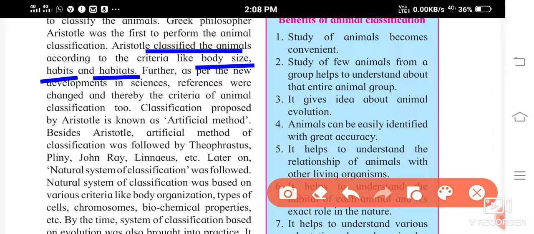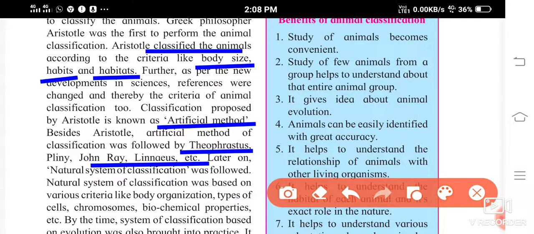Further, as per the new developments in science, references were changed and thereby the criteria of animal classification too. Now what happened? Aristotle made some classification depending on these three criteria. But as progress was made, as there was development in science, the references changed and criteria for animal classification also changed. So the classification proposed by Aristotle, we call it the artificial method. Now besides Aristotle, artificial methods of classification were followed by Theophrastus, Pliny, John Ray, Linnaeus, etc.